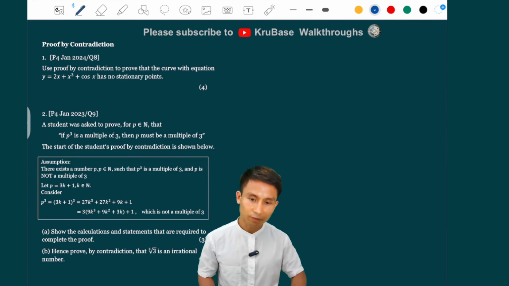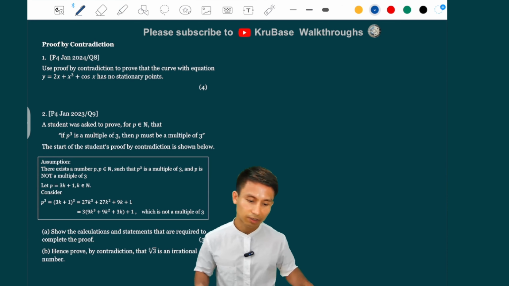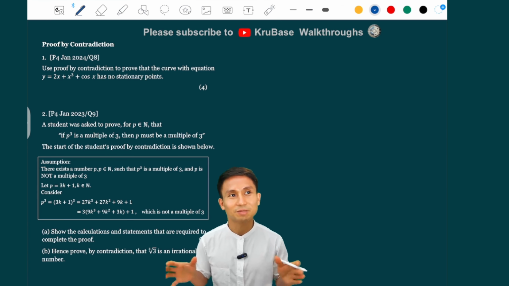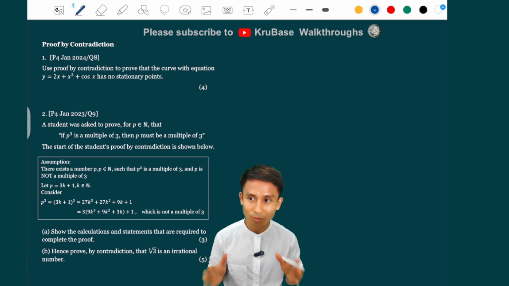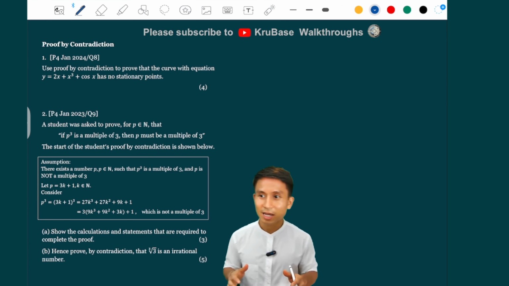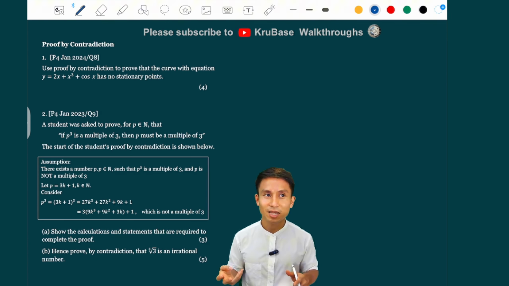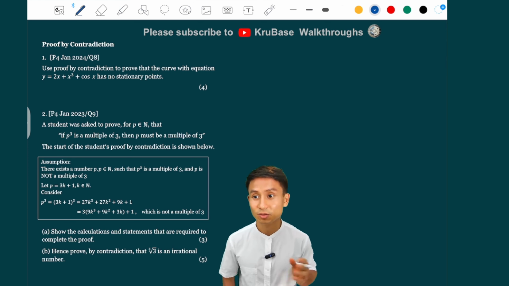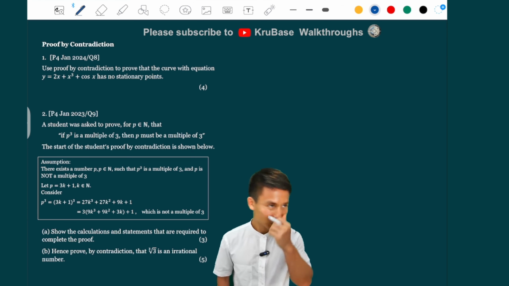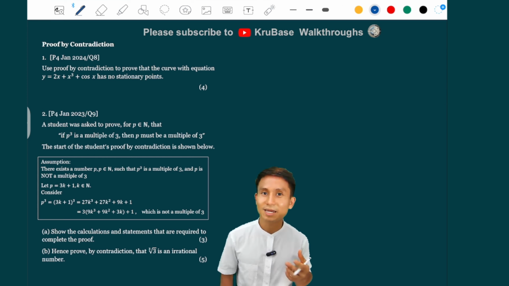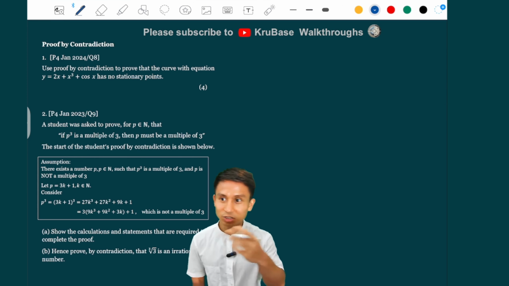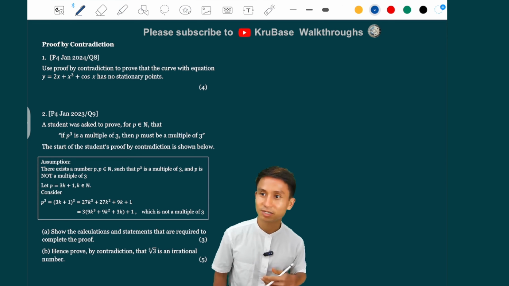So let's have a look at the first topic, proof by contradiction. Now, I realize that many of you may ignore this topic because sometimes in some papers there are just 4 marks for this one. But as you can see here, in some years they add more marks. Like from the second question here, January 2023, there are 8 marks for this. So it's probably a good idea to learn a bit more about it and make sure that at least you know how to do these ones.